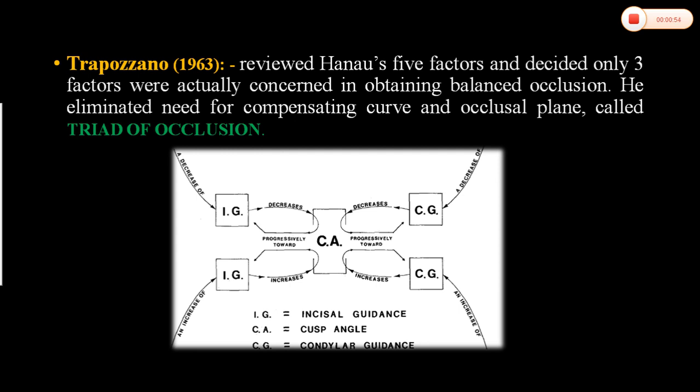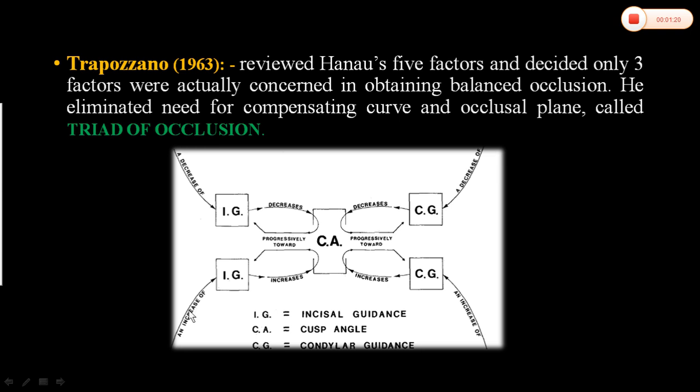And these three he called the triad of occlusion. See, 3. He called it the triad of occlusion. So the decrease of incisal guidance leads to decreasing of cuspal angle.